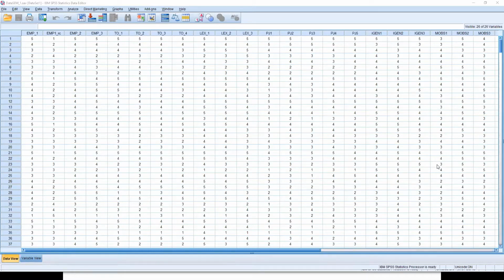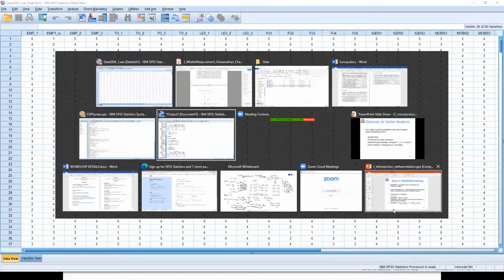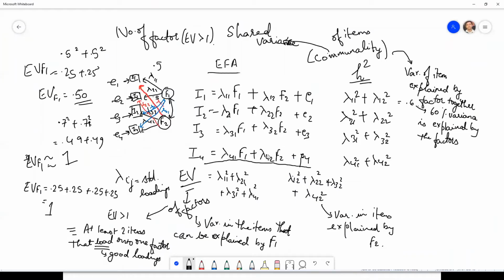Dharmesh, 10 questions are positive, but remember, you have extracted latent factors and now the item is loading onto one factor. So the remaining, whatever is remaining, okay. So let me show you the whiteboard very quickly here. This item loads onto factor 1, okay. This item I1 loads onto factor 1. So you will get a positive correlation, lambda 1.